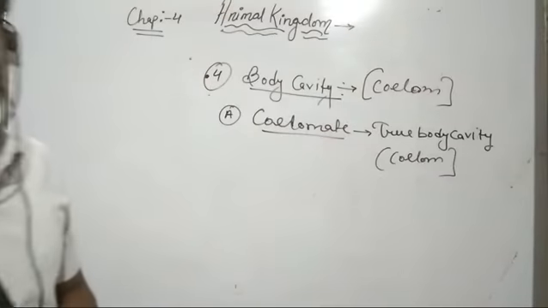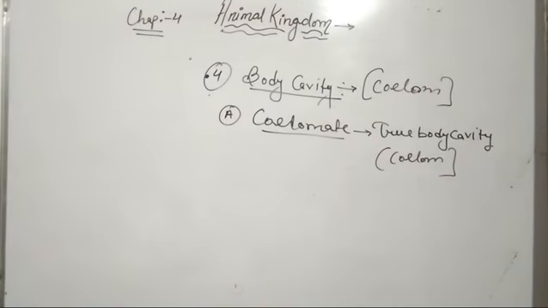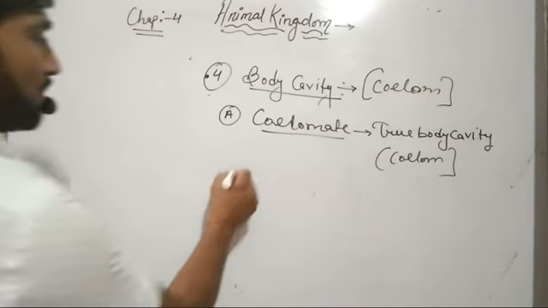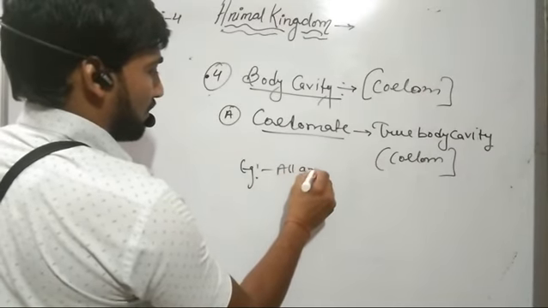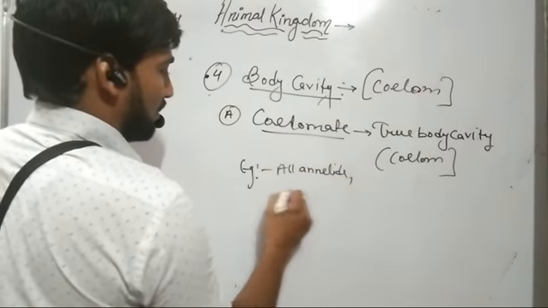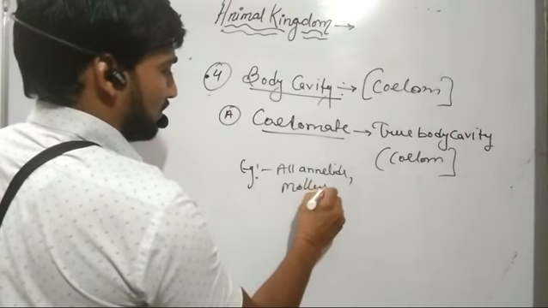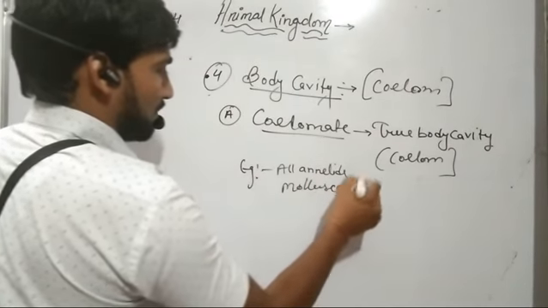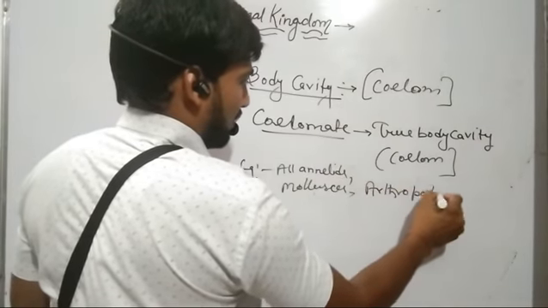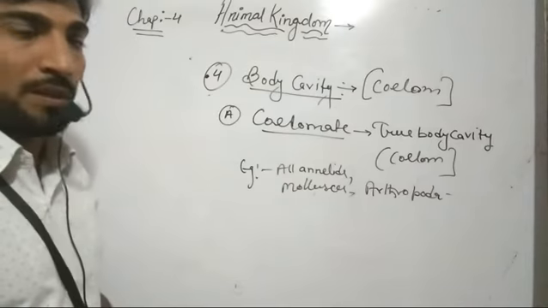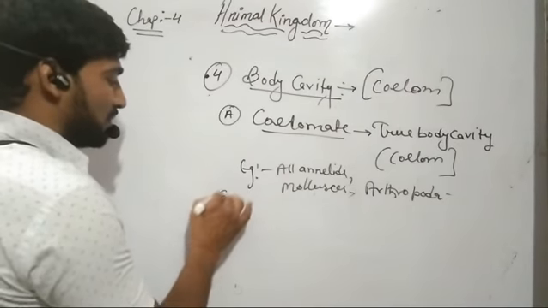Examples of organisms containing coelom include all annelids, mollusca or molluscs, arthropoda, and so on.